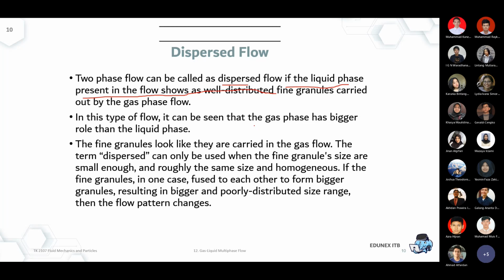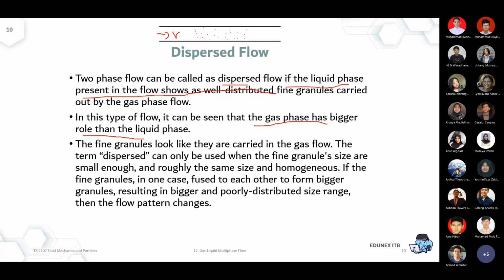In this one, the gas phase has a bigger role than the liquid phase, so we can say that the bulk phase over here is vapor, but the liquid is just like a dispersion. It's like a spray, but evenly distributed. If you look at the microscopic flow regime, maybe it will look like that, but it's dominated by the gas.